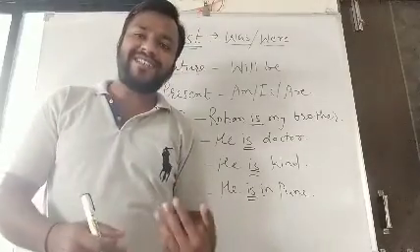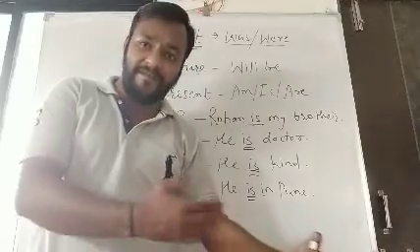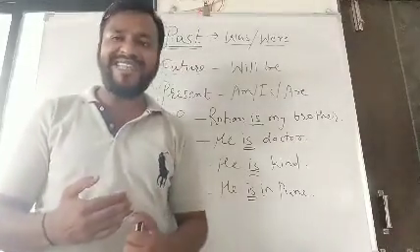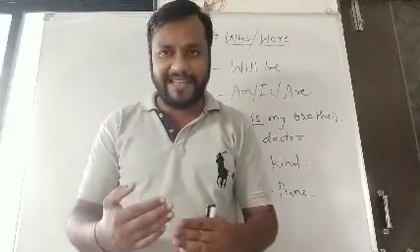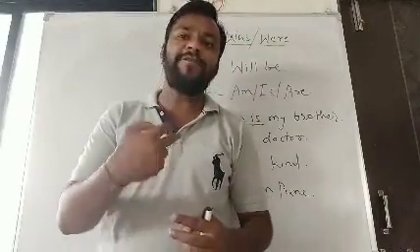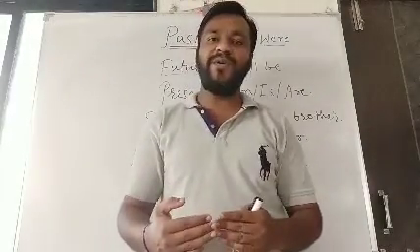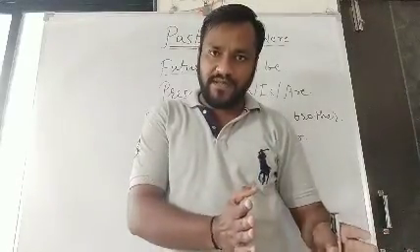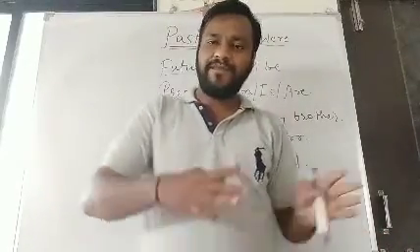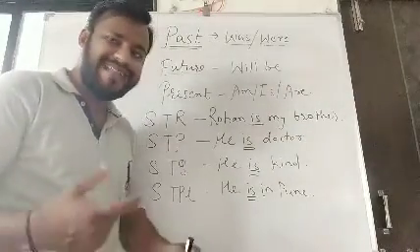Now let us discuss some more examples of past and future, how to give information about relations, professions, qualities, place in past and in future as well. Along with that, we are going to deal with singular and plural also. Singular plural concept means what? Let's start with singular plural first. That is very important.